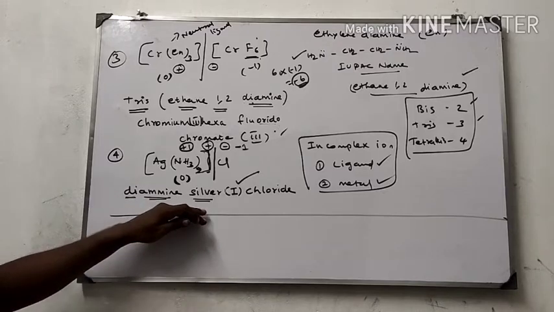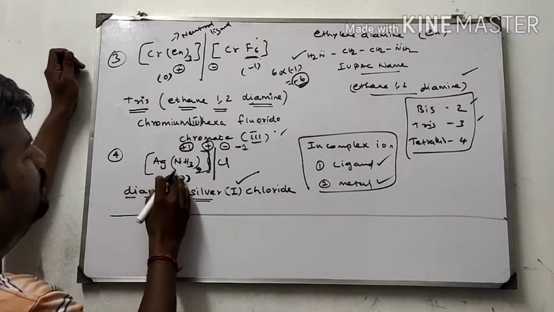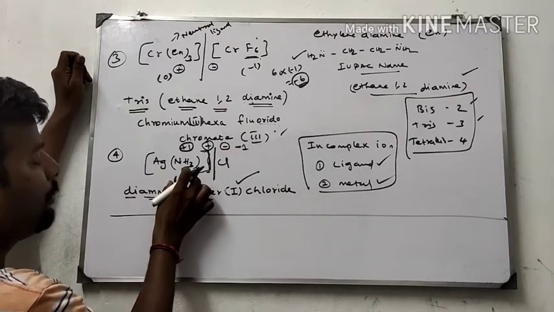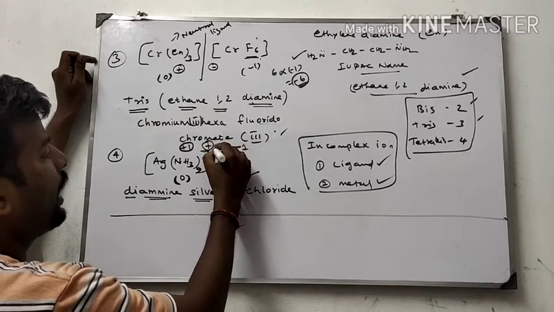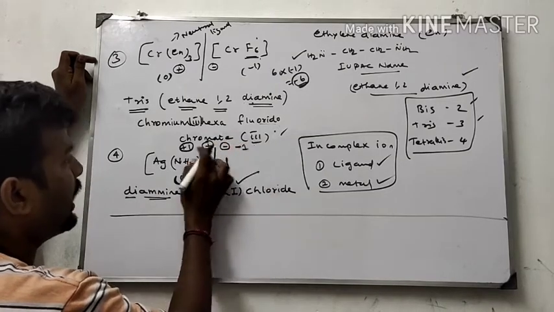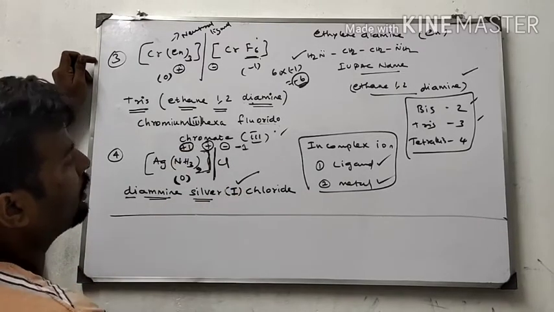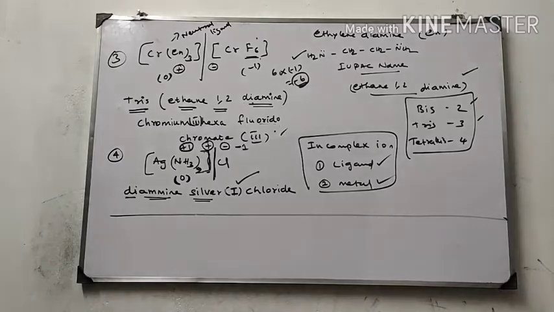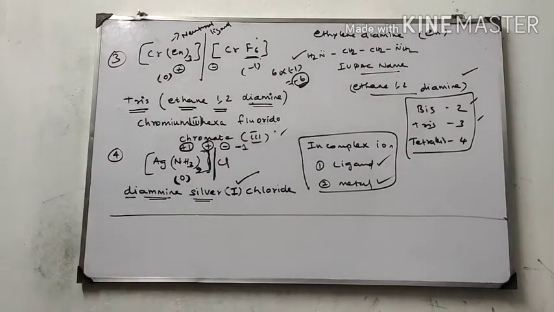Diamine silver 1 chloride. In this way I am writing. Here silver is linked with 2 amine, but amine has charge 0. Chlorine has -1. If the anionic part is -1, the cationic part is +1. That is the oxidation state of silver. So I have explained the third and fourth coordination complex.